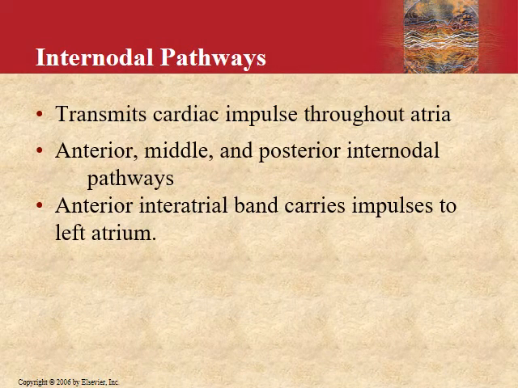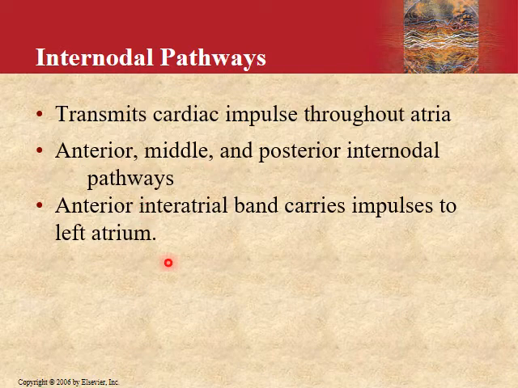So internodal pathways transmit the cardiac impulse throughout the atria. We have anterior, middle, and posterior internodal pathways. And the anterior interatrial band carries impulses to the left atrium, as the SA node is located in the right atrium. So the impulse, once generated, diffuses across through the interatrial band.